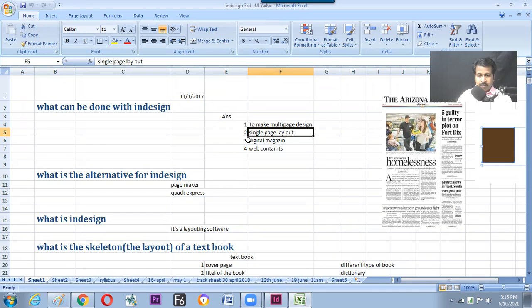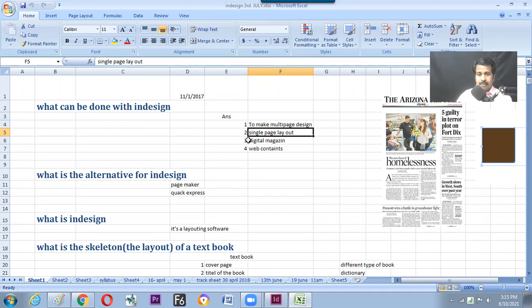Hope that is done. Next, web content regarding printing. Nowadays in a lot of places, the newspaper is not restricted to paper only. We can find newspapers on digital media, I mean on screen media also. Whether the paper is printed or not doesn't matter, digital newspapers are coming up, digital magazines are coming up.